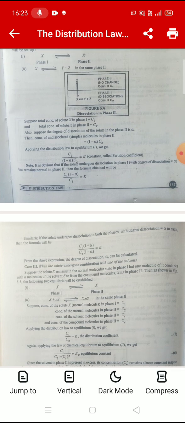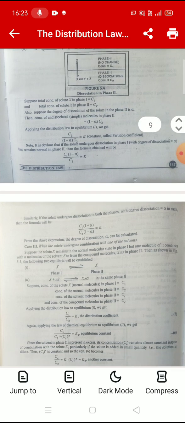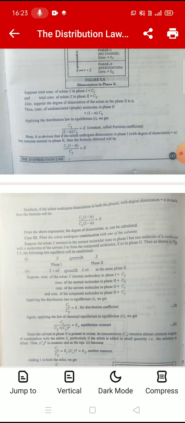Then concentration of undissociated molecules in phase second equals 1 minus alpha into C2. Apply the distribution law to equilibrium first, we get C1 upon (1 minus alpha) C2 equals constant. Here K is equal to the partition coefficient. Note, it is obvious that if the solute undergoes dissociation in phase first with degree of dissociation alpha but remains normal in phase second, then the formula obtained will be C1 (1 minus alpha) divided by C2 equals K.